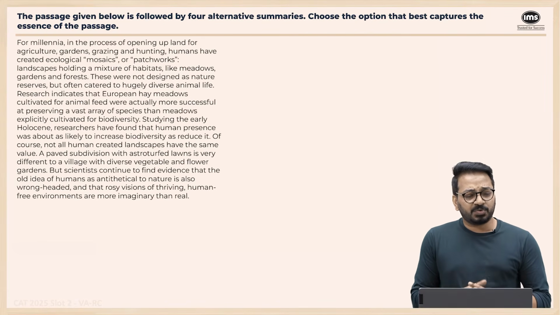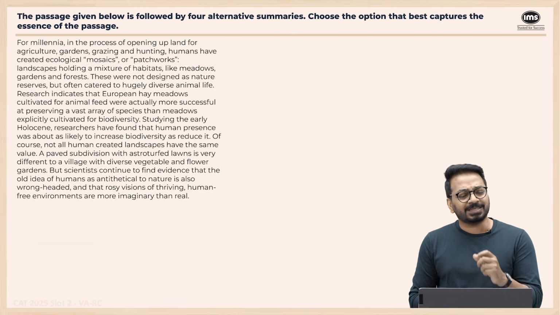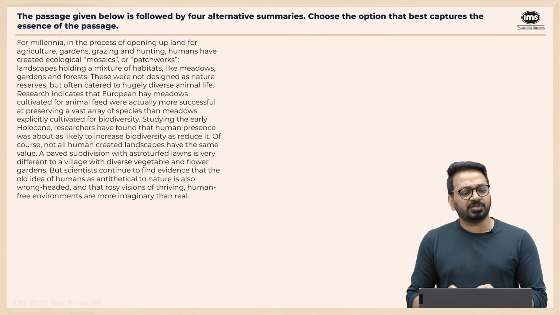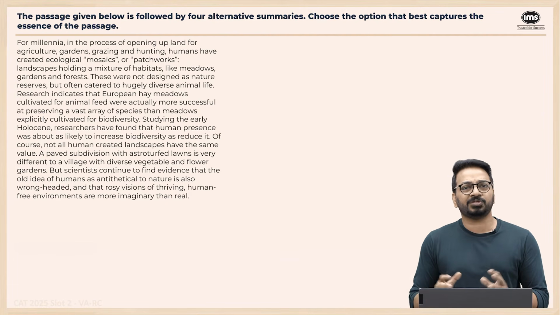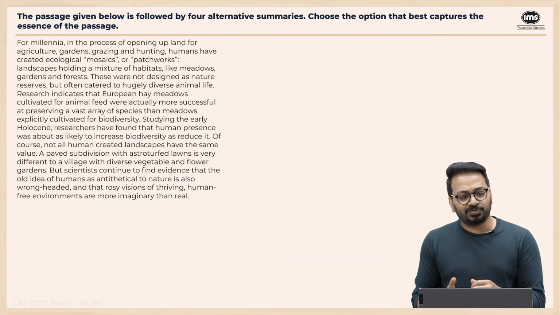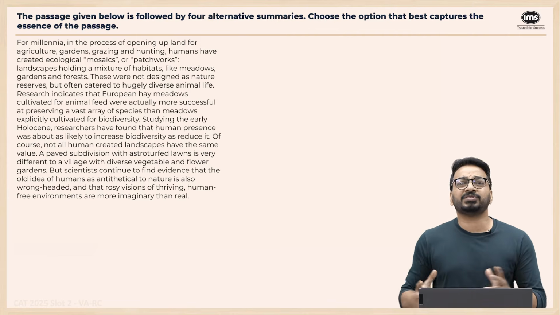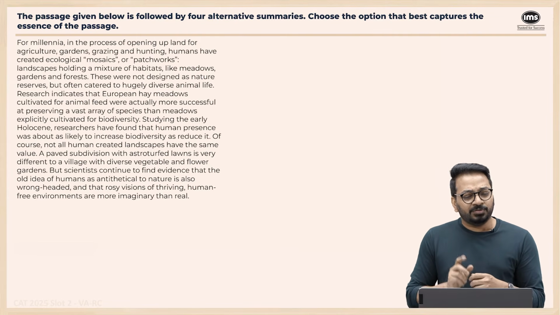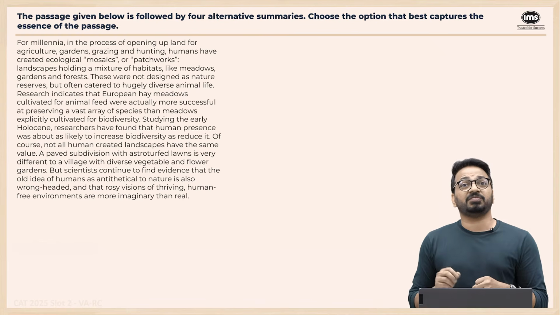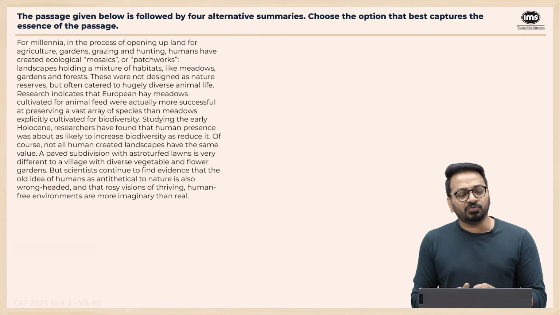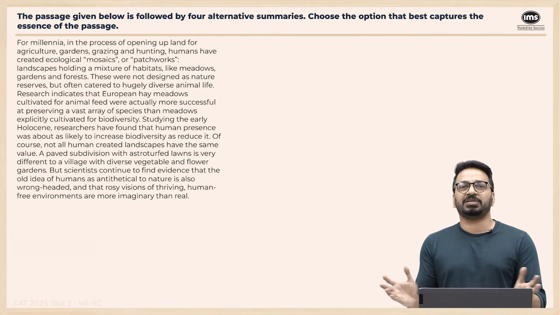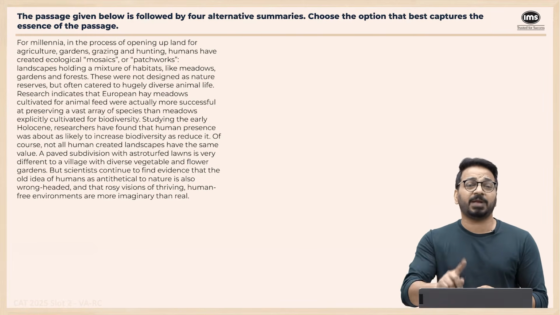Let's look at a question, a summary question. For millennia, in the process of opening up land for agriculture, gardens, grazing and hunting, humans have created ecological mosaics or patchworks. So they're saying that we wanted to open up land for different uses, and hence we have created a patchwork involving a mixture of habitats like meadows and gardens and forests, because for different uses at different points of time, we opened up the landscape. These were not designed as nature reserves. They were not deliberately planned like a nature reserve or a forest reserve, but often catered to hugely diverse animal life, despite not being planned as a nature reserve.